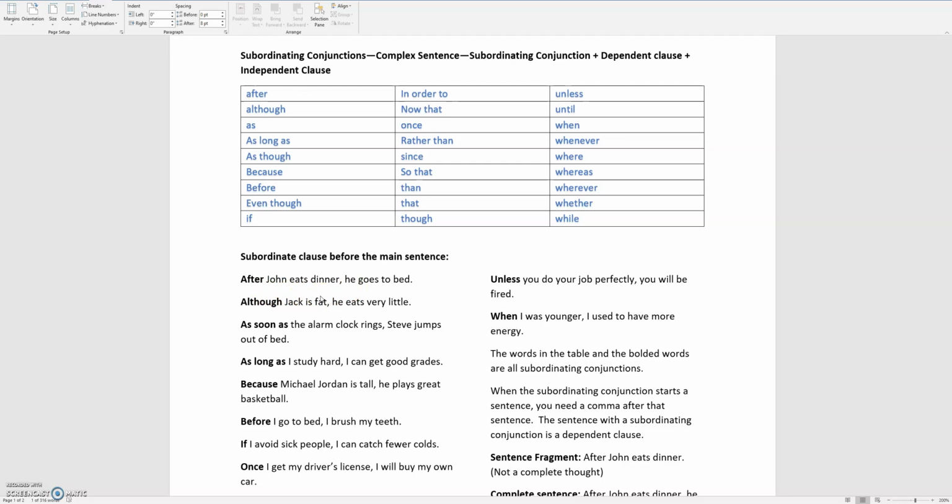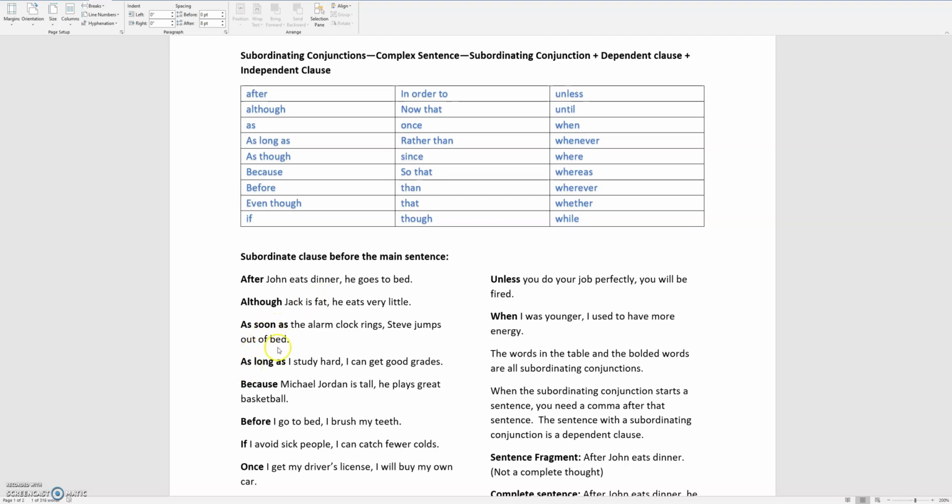So when you write a complex sentence, the subordinating clause is less important, less emphasized than the independent clause. So if the writer wants to write two sentences and one sentence is less important than the other sentence, he uses a complex sentence.